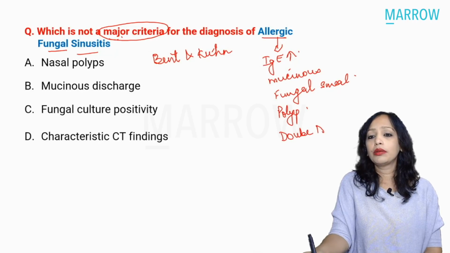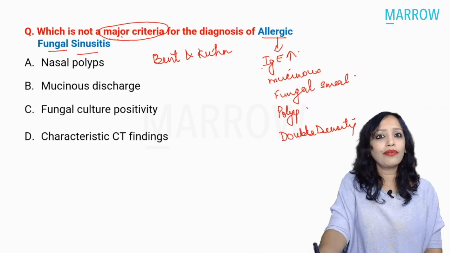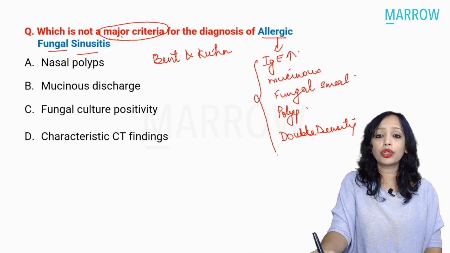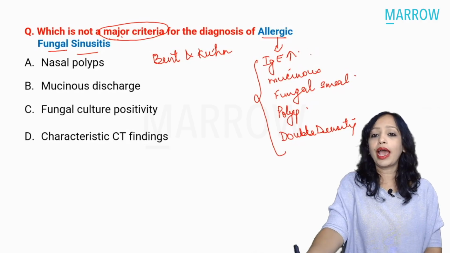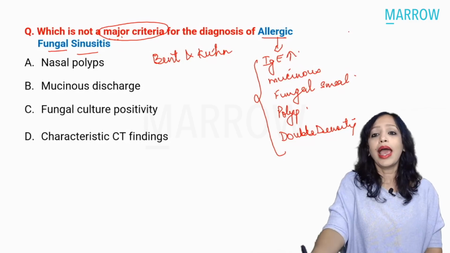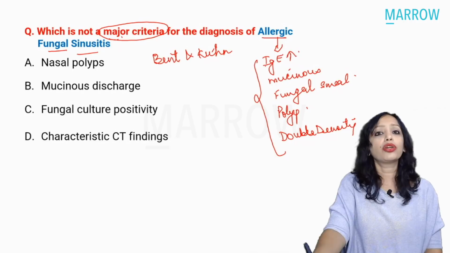The double density sign. Yes. So all this we already know, and we have done it in quite detail. Yes, when we did the allergic fungal sinusitis. So now we are seeing that we have these 5 important things, which chronologically lead one to the other. And these are the 5 major criteria.